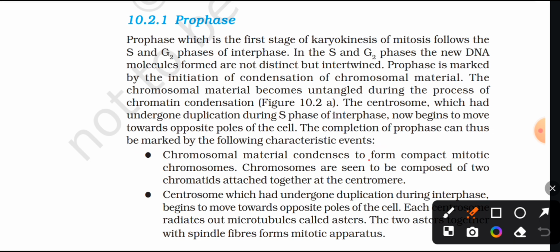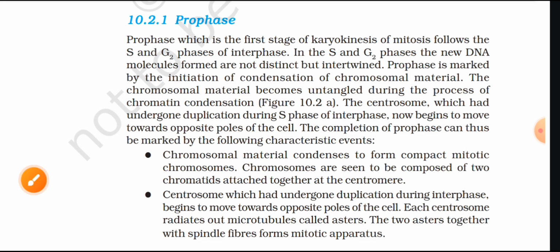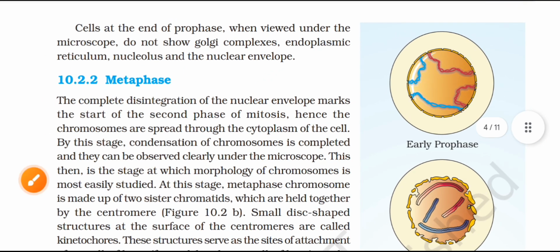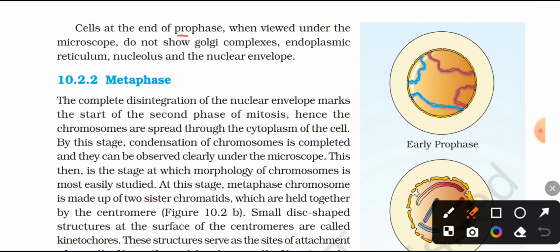Chromosomal material condenses to form compact mitotic chromosomes. Chromosomes are seen to be composed of 2 chromatids attached together at the centromere. The centrosome, which had undergone duplication during interphase, begins to move towards opposite poles of the cell. Each centrosome radiates out microtubules called asters. The 2 asters together with the spindle fibers form the mitotic apparatus. Cells at the end of prophase, when viewed under the microscope, do not show the Golgi complex, endoplasmic reticulum, nucleolus, and